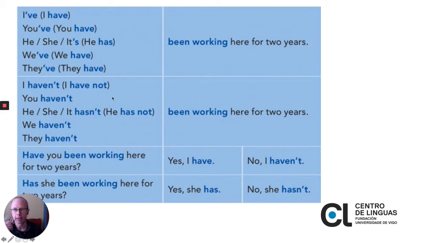Here's how we form the contractions. I have is I've, you have, you've, he has, he's, she's, it's, we have is we've, they have is they've. For the negative, we use haven't and hasn't. And then, of course, for questions, we have to use inversion with the auxiliary verb have or has. Have you been working here? Or has she been working here? And the short answer: yes, I have, no, I haven't, or yes, she has, and no, she hasn't.